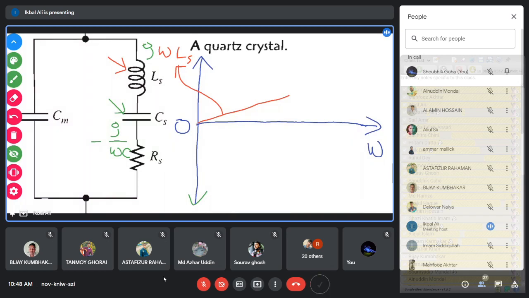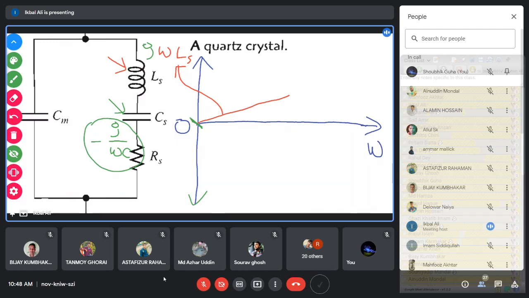But if you set omega equal to 0 in the expression of the capacitor impedance, that means you are finding the capacitive impedance at the origin. If you set omega equal to 0 in the denominator, it will become infinite.